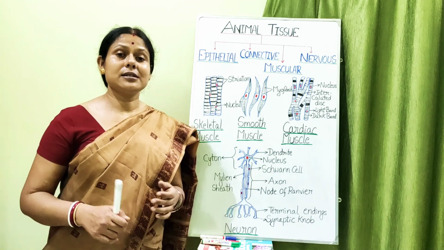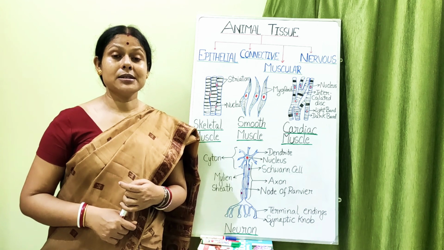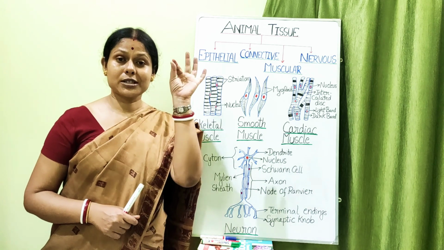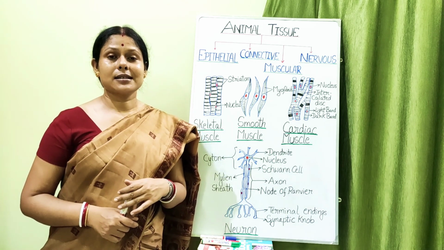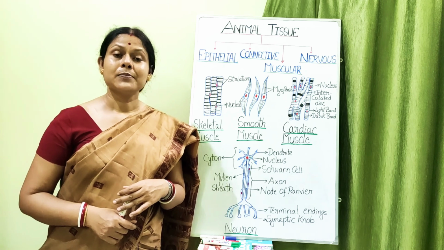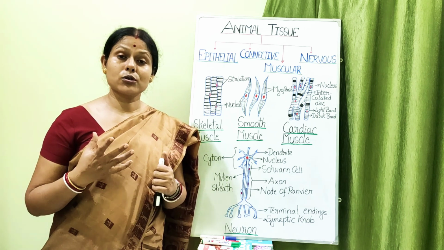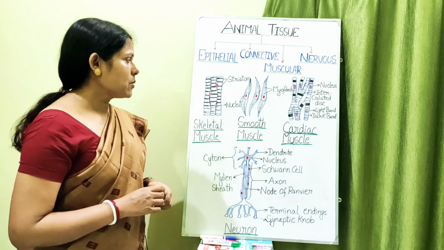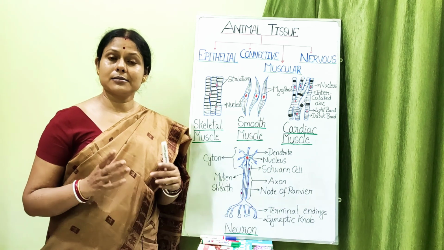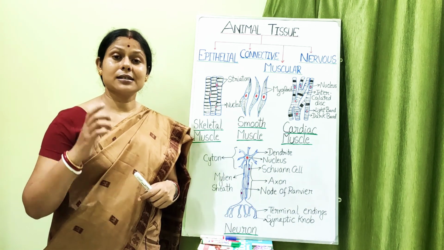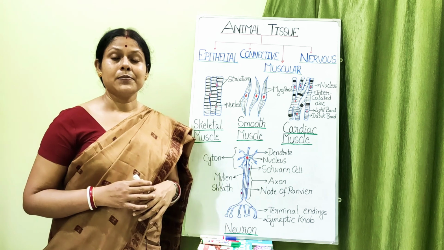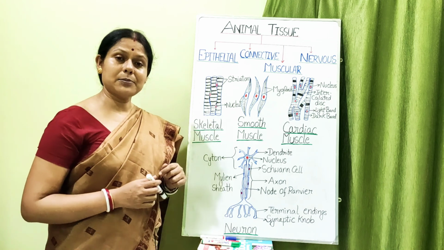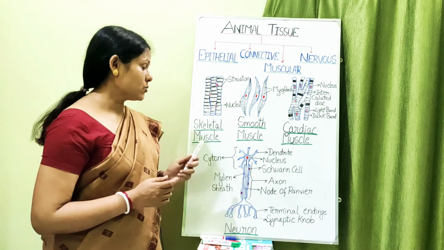fibers. And if we take a close look at these muscle fibers, then these muscle fibers are made up of myofibrils. They have a lot of tiny fibrils inside their cell cytoplasm which are known as myofibrils. These are nothing but a kind of specialized contractile protein which is of two types, actin and myosin. Depending upon the location of this muscle tissue in our body as well as their structural differences, the muscle tissue is of various types. Now the first type of muscle tissue which has been discussed is known as skeletal